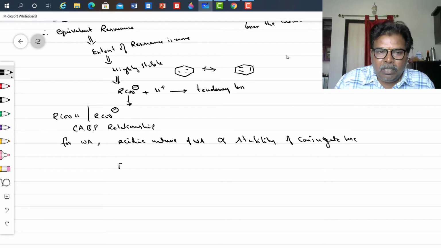So, if RCOO minus ion is more stable, then RCOOH is more acidic.